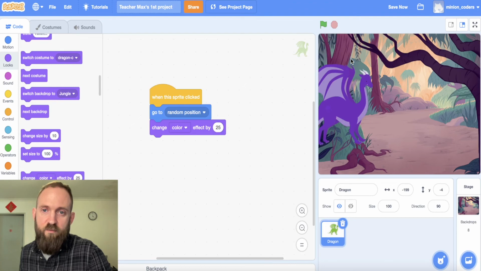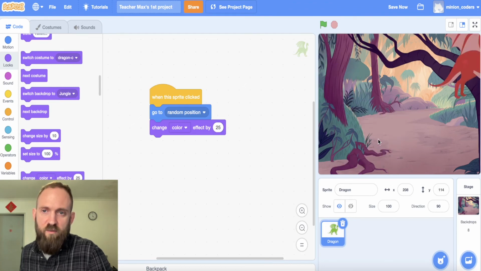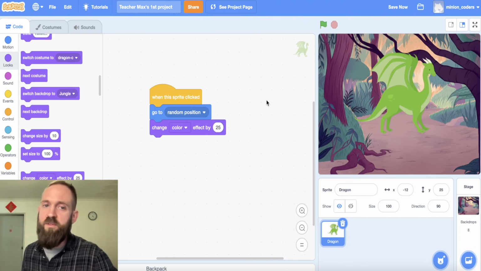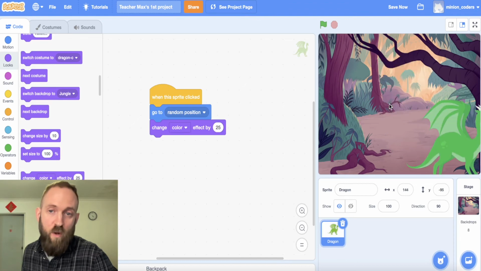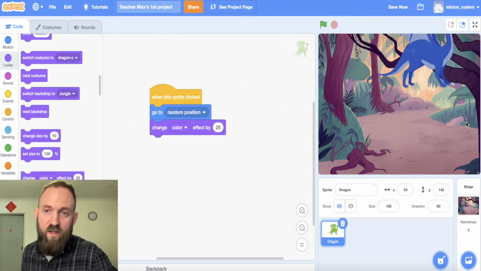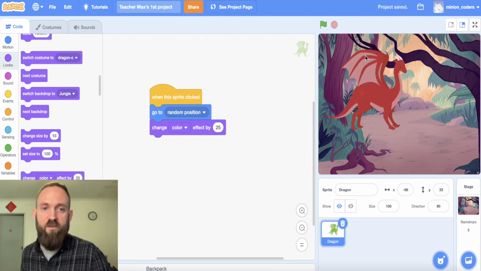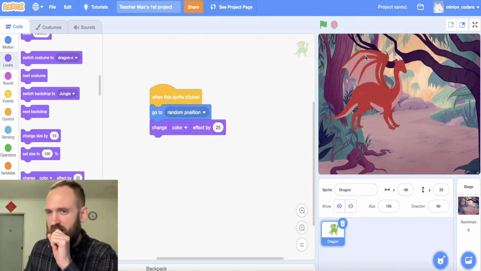It's like a colorful, multicolored dragon. See, I've given the computer 3 jobs to do. I've told the computer, when I click this sprite, I want you to go to a random position and change your color by 25. And it's working. It really works. My project is already starting to look really cool. I'm really happy with this. Okay. I think it's not ready yet.